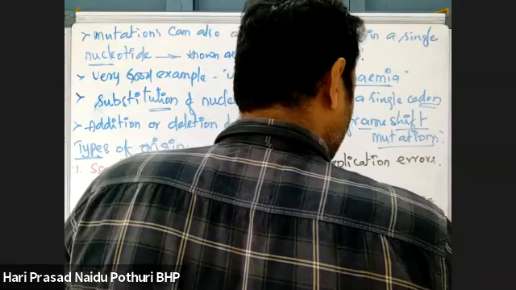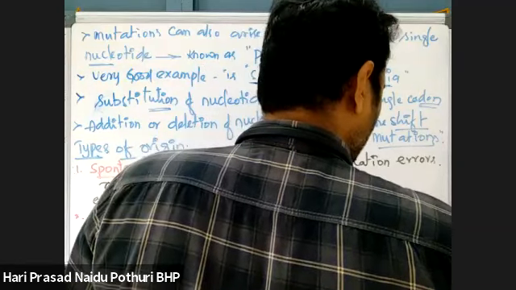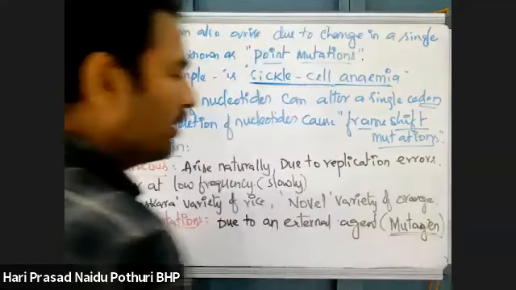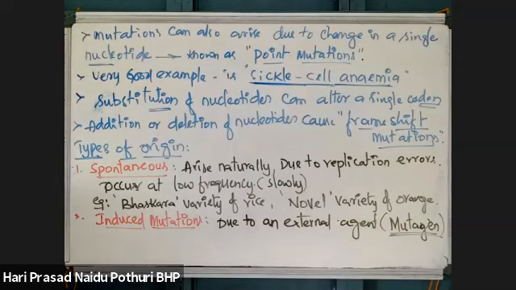If a mutation is developed due to an external agent or external material, then it is called induced mutations.